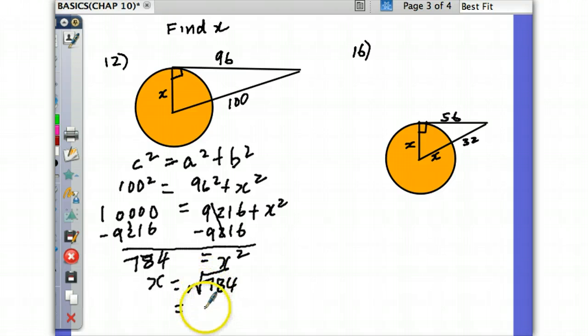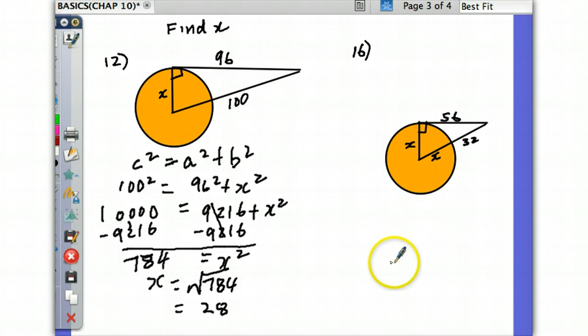What is it? 28. 28 would make sense. So the radius would be 28, once we know our tangent and we know this line here. Okay, now let's take a look at another one, this one right here, which is a little bit different because we've got the radius here of x, and the radius here of x, and on the outside the extension is 32 right here.